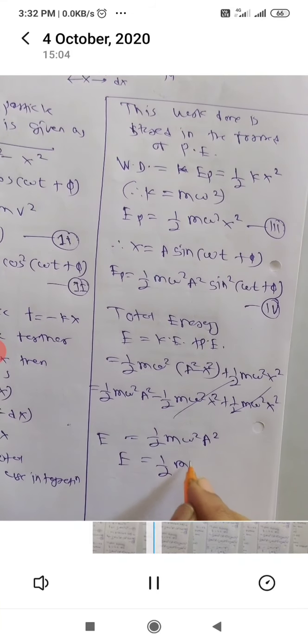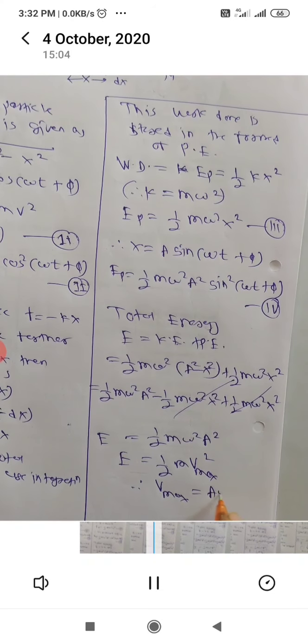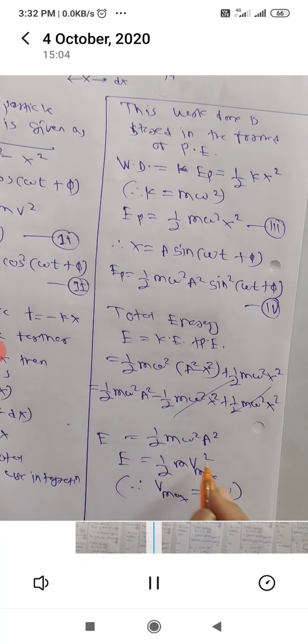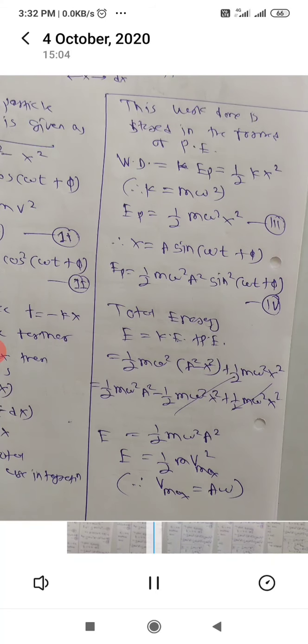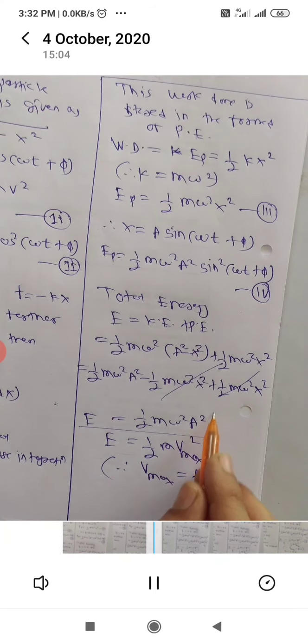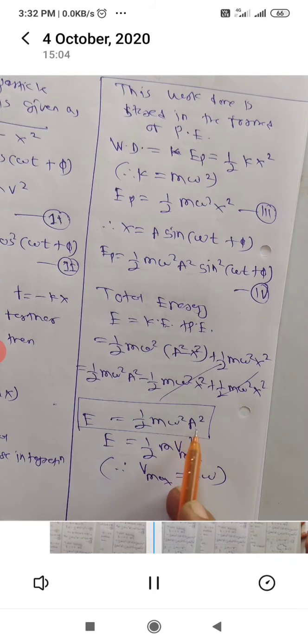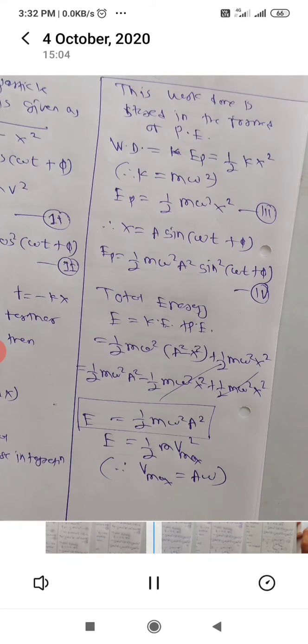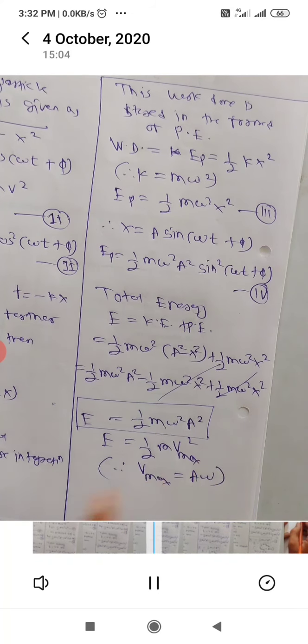Half of m v max square, because we know that v max is equal to A omega. So v max square is equal to A square omega square. So this is the required equation of total energy of a particle performing SHM, where m, omega and A are constant. So we can say that this total energy is proportional to what? Mass, omega square into A square.